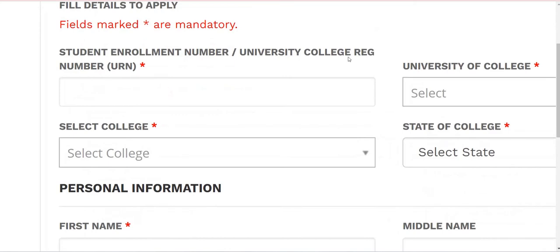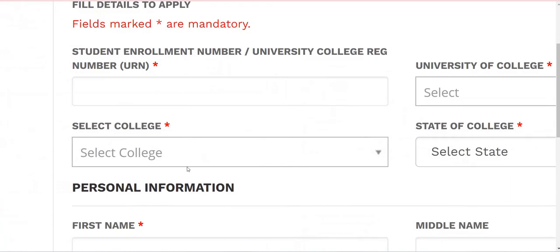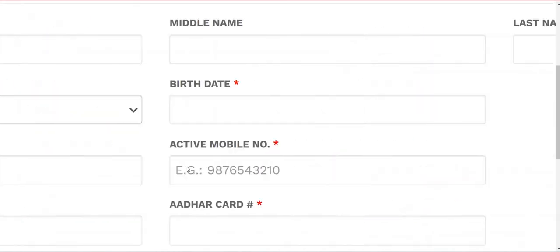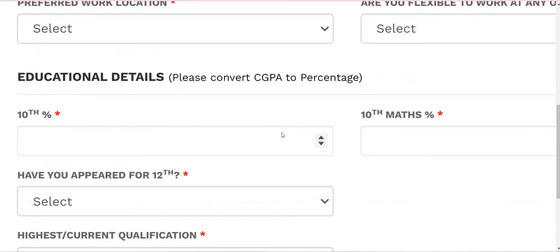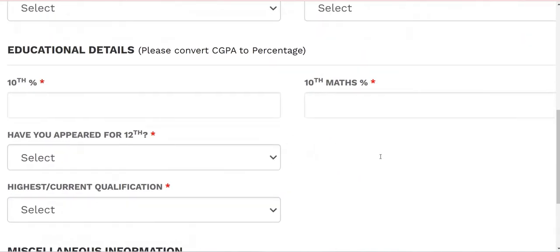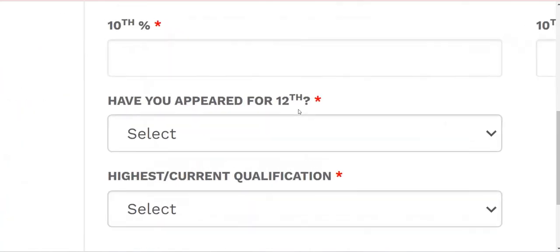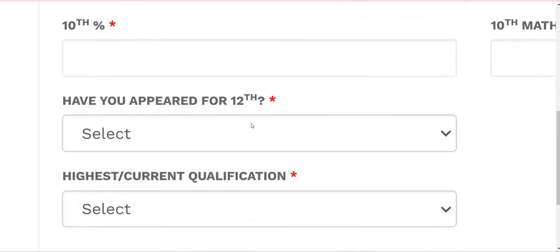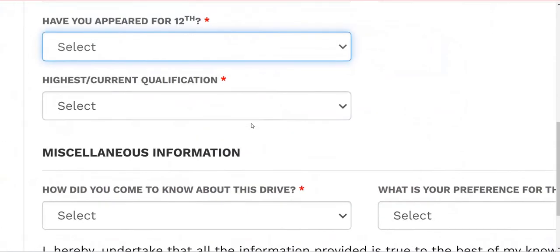First is your college roll number, which they mention, and your college name, your first name and your last name, date of birth, email ID, password, and the PAN card is not needed. Aadhaar card you can directly select, and your state, and the 10th mark should be your percentage, as well as 10th mathematics marks. If you scored 80 out of 100, that will be 80%. You can directly give 80 here. So don't get confused. Likewise in 12th also they mentioned; if you applied based upon diploma, you just want to give no here.